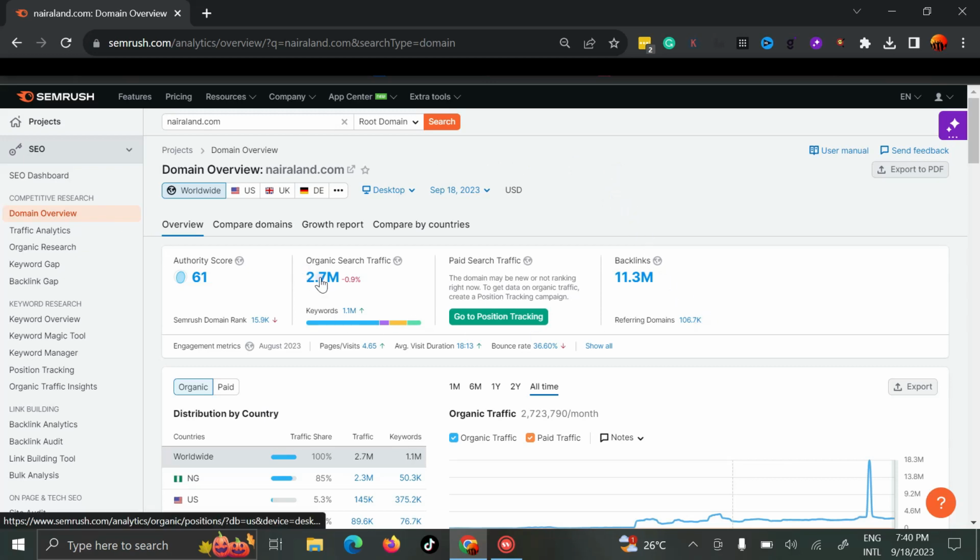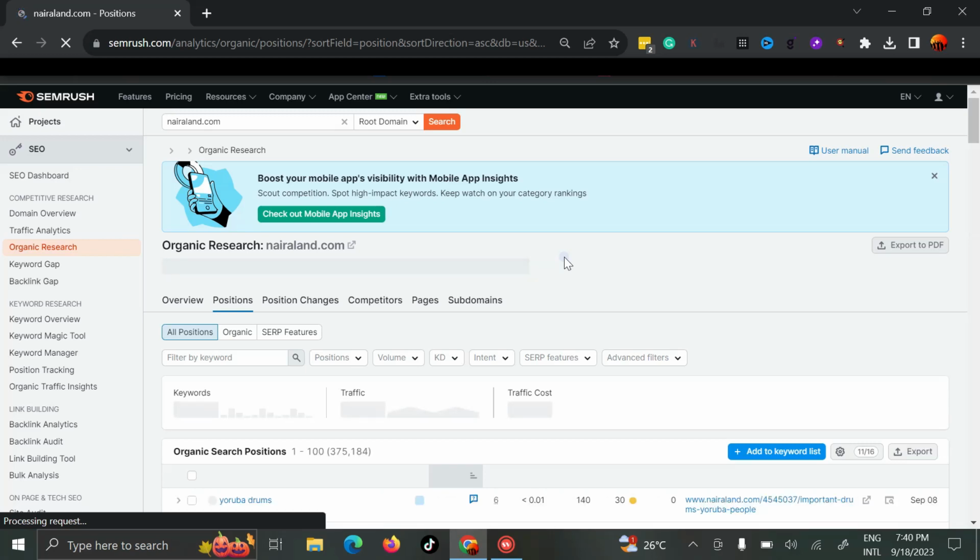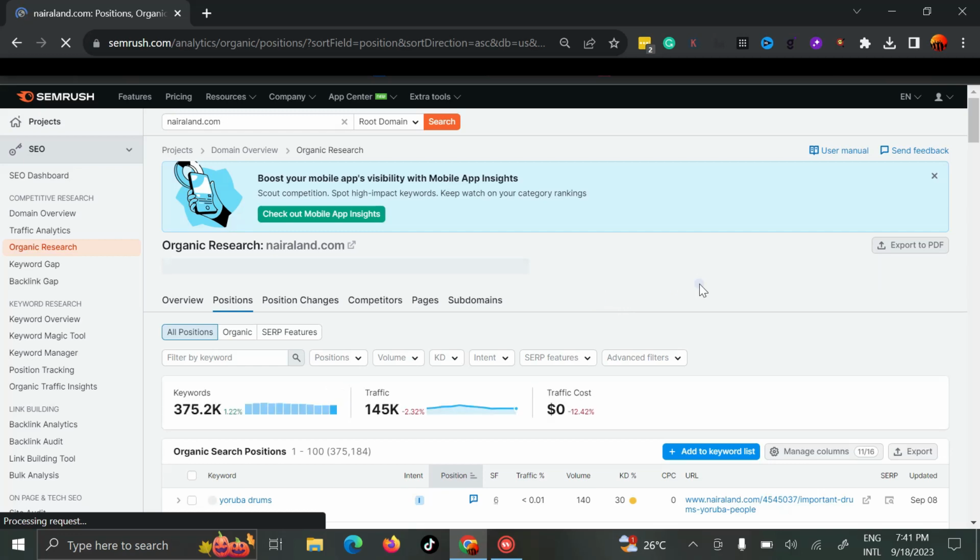I'll click on this organic search traffic and wait for it to load. I'm assuming that I have a website on cars, so I want to know how I can get some of the keywords that talk about cars that Nairaland is ranking for. I'm just going to wait for this to load because my internet connection is not that strong this evening.